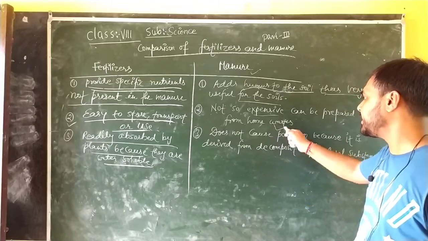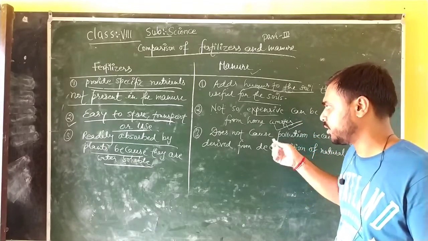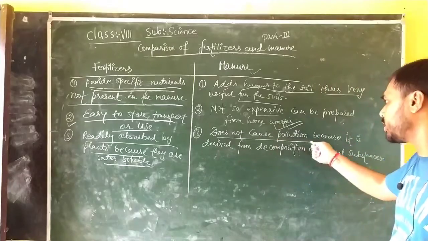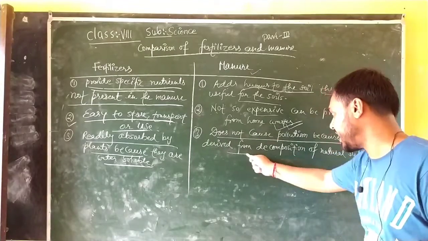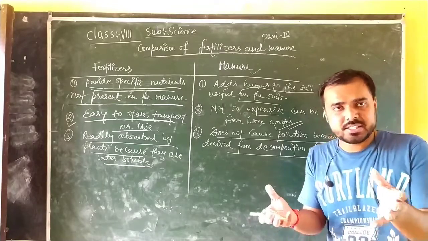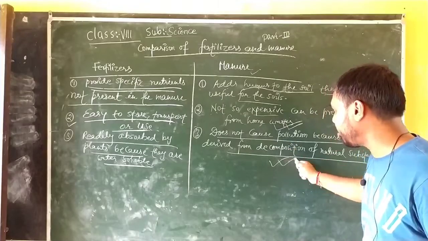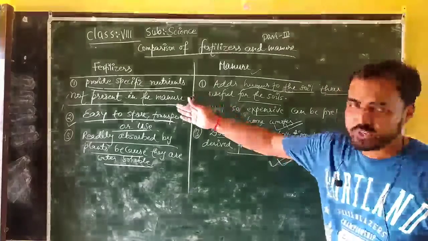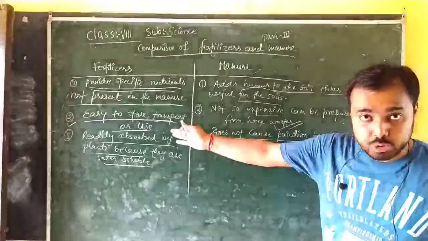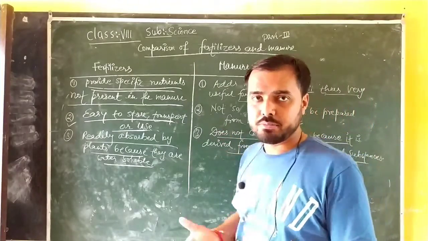By the help of these things you can make it at home, so it is not as expensive as we think. And it does not cause pollution because it is derived from the decomposition of natural substances. Natural substances are not harmful for us. It is not as polluting as fertilizer. Fertilizer causes pollution, but manure does not cause any kind of pollution.